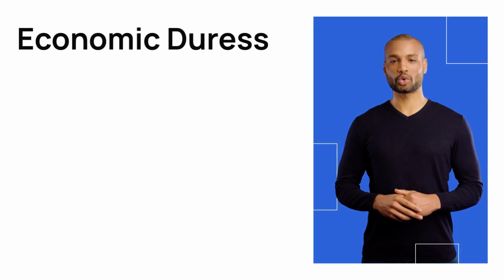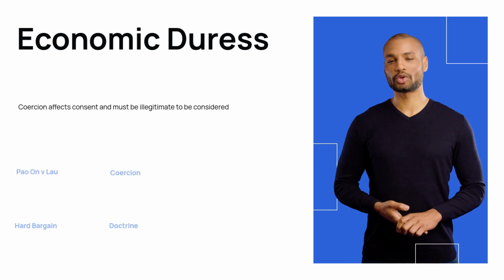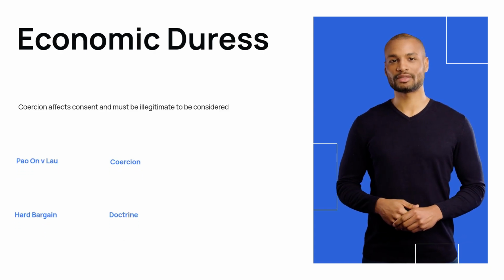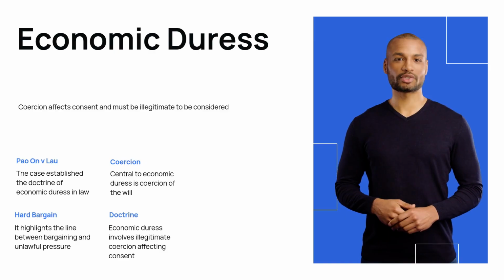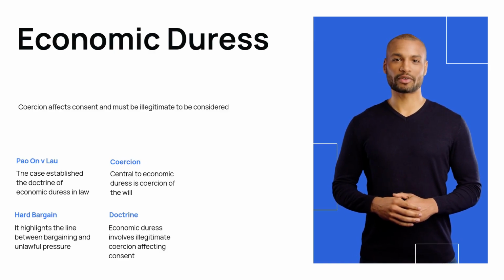Economic duress involves coercion that affects consent. The pressure must be illegitimate and leave no practical choice. Pao v. Lao Yu long established this doctrine. Coercion of the will is central to economic duress. It highlights the fine line between hard bargaining and unlawful pressure.